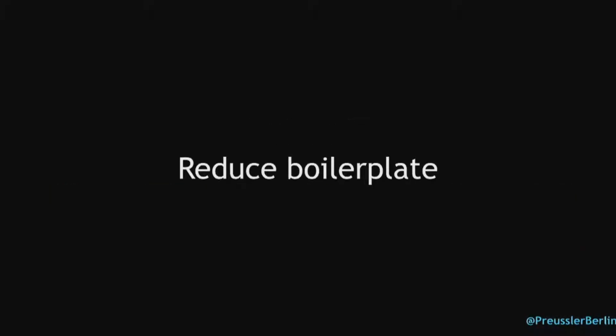In the end, it's all about reducing a lot of boilerplate. When you ask people that use Kotlin, everyone that I talked to said, I write like a third less code than I did before. And I think this is really awesome. And as I mentioned, no need for Java 8.